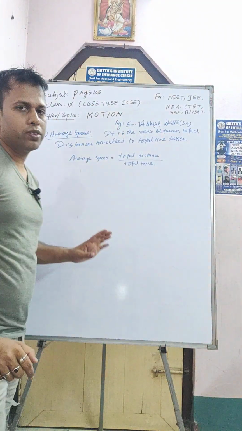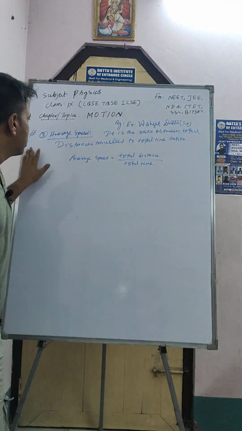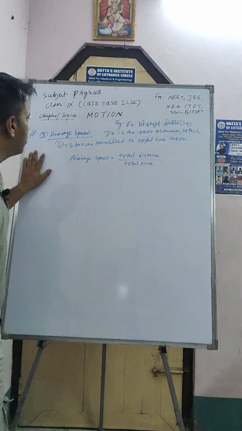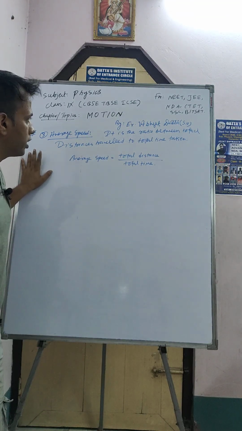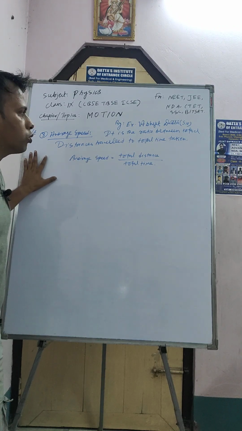So what is the type of speed? Another, third type of speed is average speed. It is the ratio between the total distance traveled to the total time taken. So average speed is equal to total distance by total time.